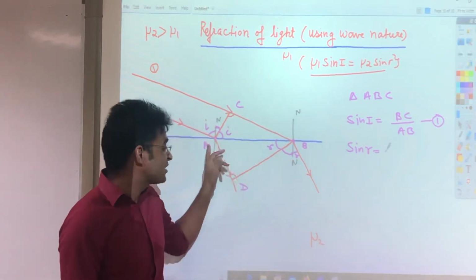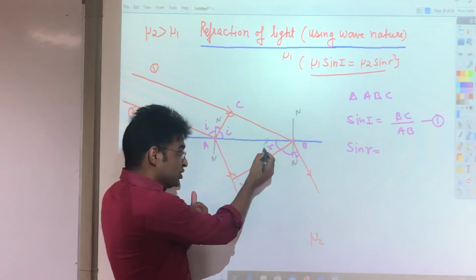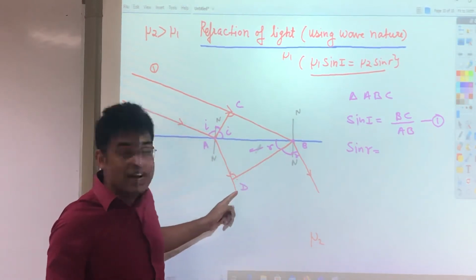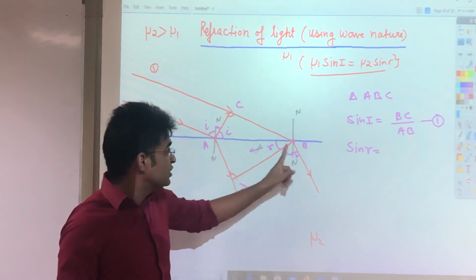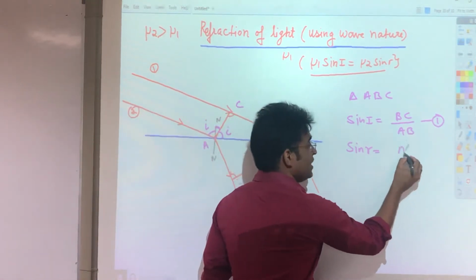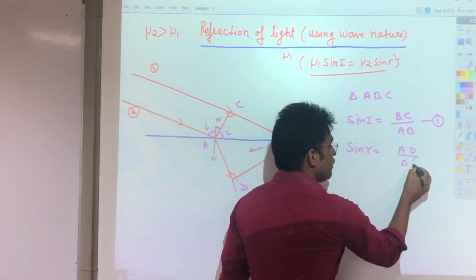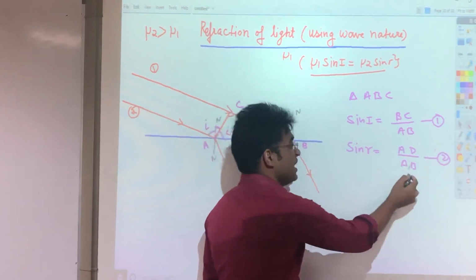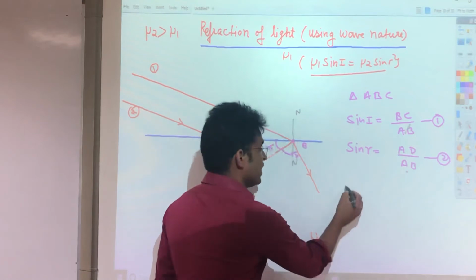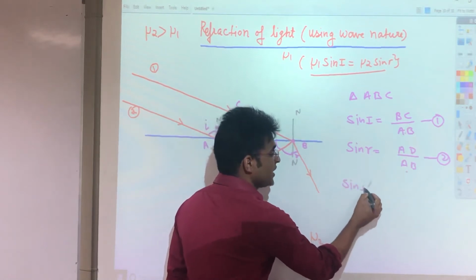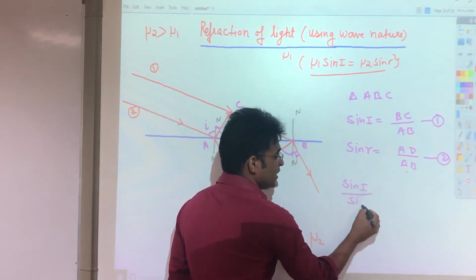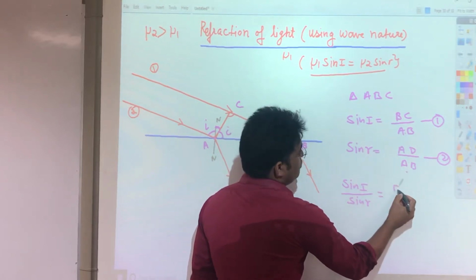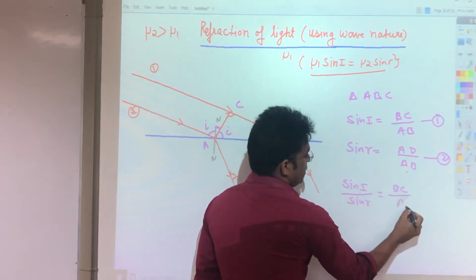What's the perpendicular of triangle ADB? In front of this r, whatever side is there, that side will be the perpendicular. So what's the perpendicular right now? AD. And what's the hypotenuse? AB. So what I can write is AD divided by AB. Now if I divide equation 1 by equation 2, obviously this AB and AB get cancelled. So what I'll get finally is sin i divided by sin r, that should be equal to BC divided by AD.